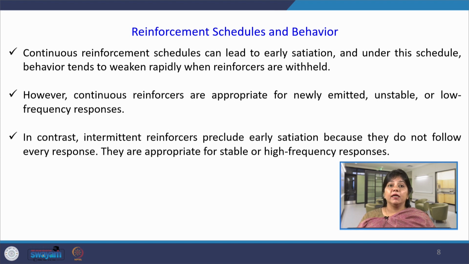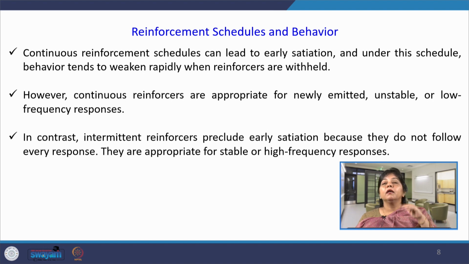But definitely, if any response which is newly learned by the participant or the subject or the employees is not rewarded regularly at regular intervals, then it leads to extinction or satiation. Satiation here means that they are not much interested to perform because they know that the reinforcement will not come to them.